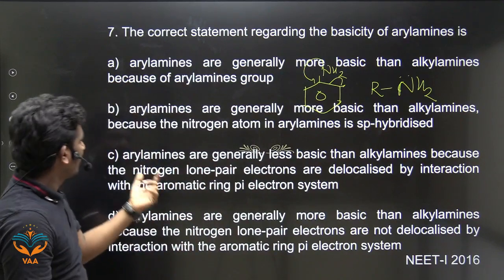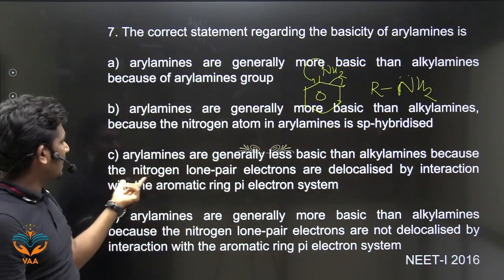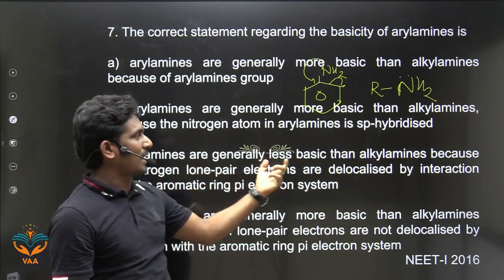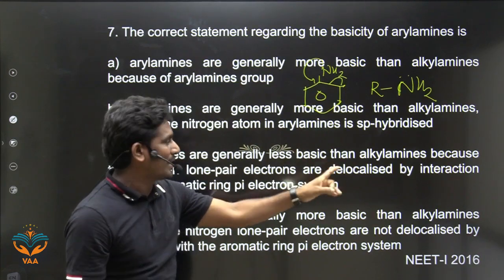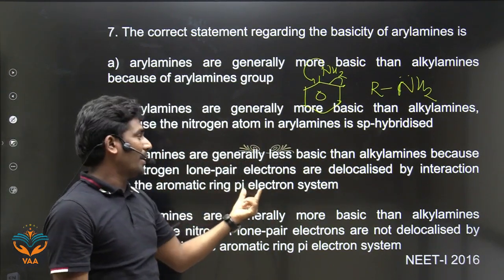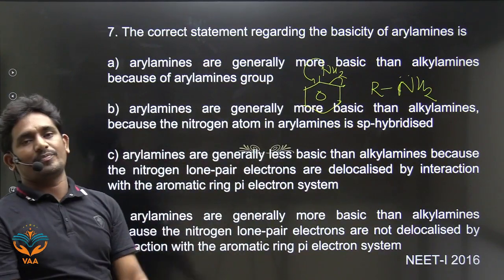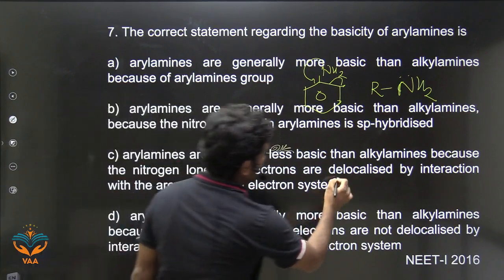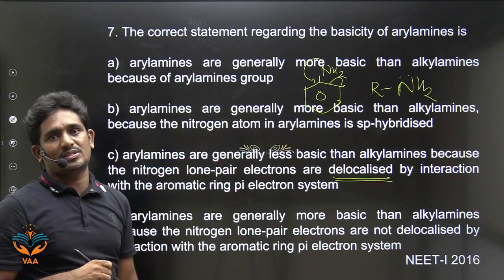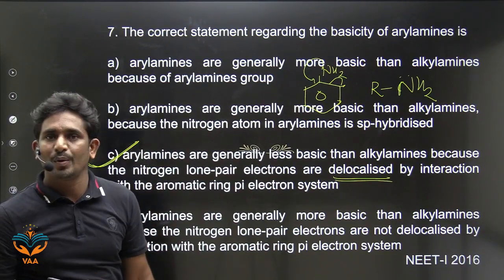This is also wrong. Aryl amines are less basic than alkyl amines because the nitrogen lone pair electrons are delocalized by interaction with the aromatic ring's pi electron system. It is involved in conjugation. Delocalization is nothing but conjugation or resonance. So the answer is C. Answer is C. Okay, right.